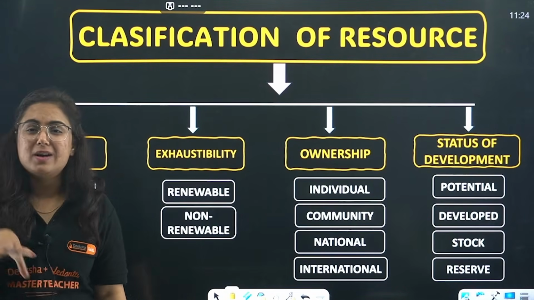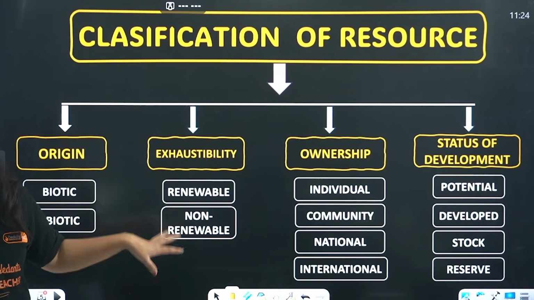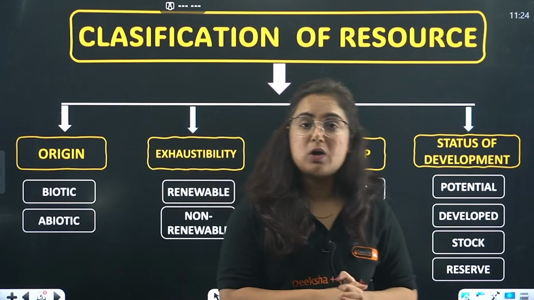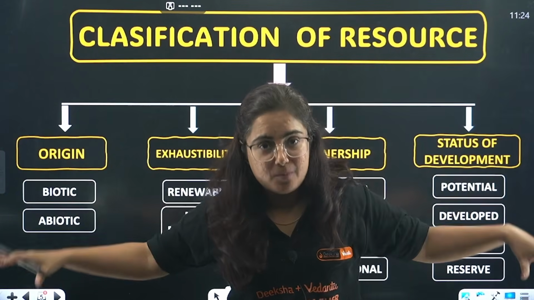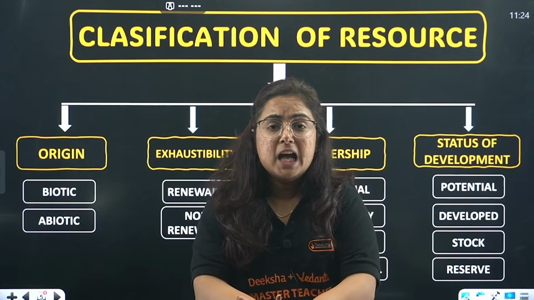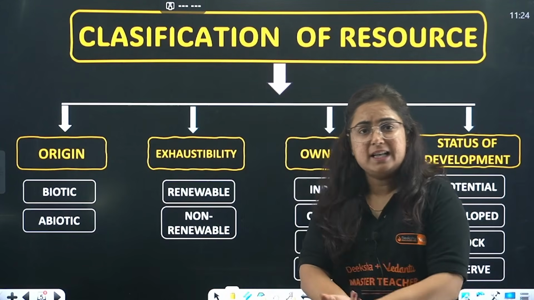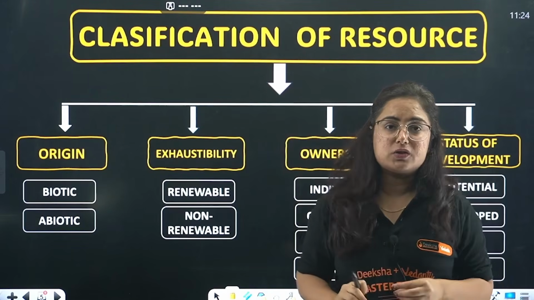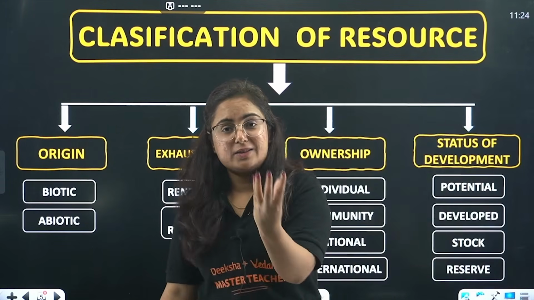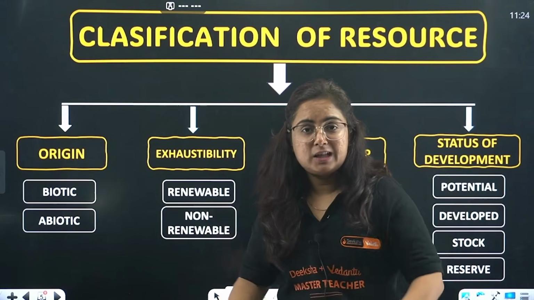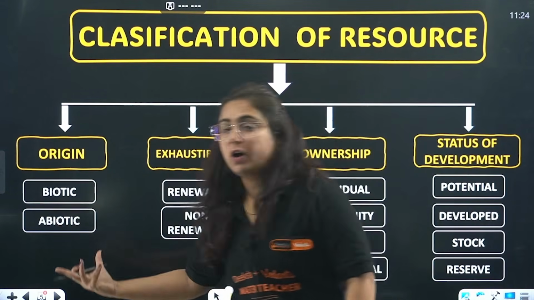Right? In the new NCERT, this topic is not given, but we have to understand briefly, because if an MCQ comes, I don't want any of my students to lose even a single mark by neglecting a topic. Right? Because this is something we are learning since childhood and it is easy. That is classification of resources. We can classify resources on the basis of origin. From where does it come? Is it biotic or abiotic?